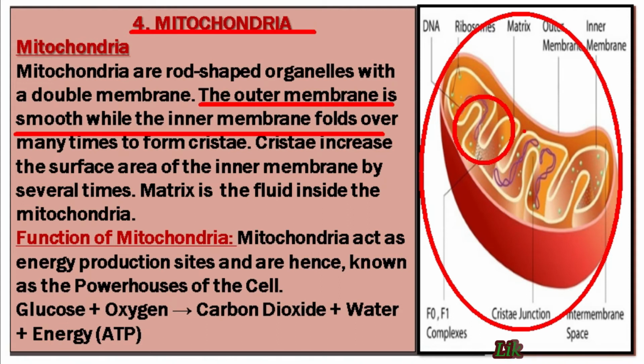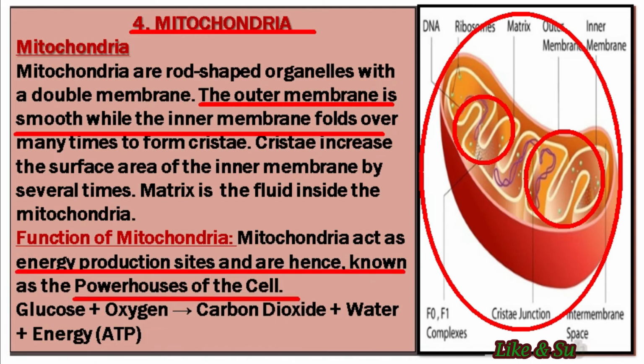And students, the whitish lining structure that you observe here in this image is generally a kind of fluid that is present in this mitochondria. And students, do you know that this mitochondria is also known as the powerhouse of the cell because it acts as the energy production site of a cell.